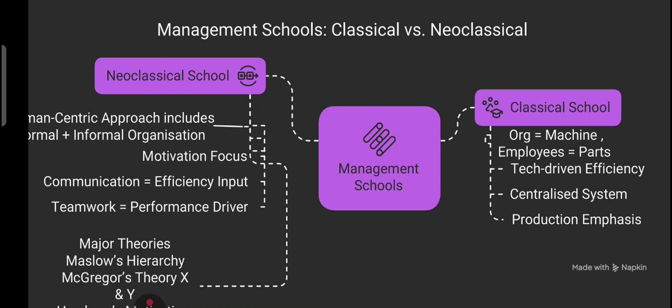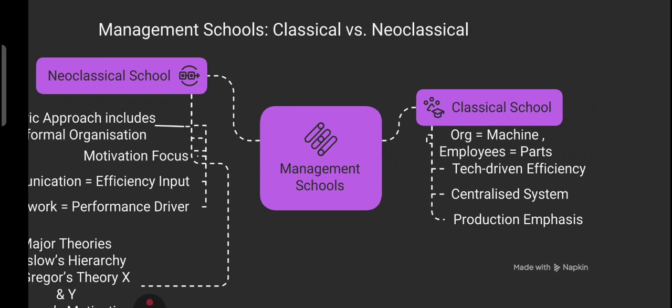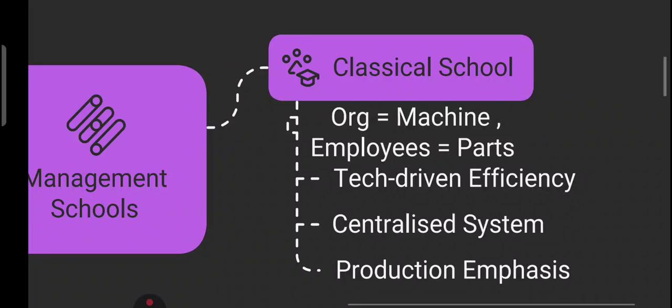Management thought has evolved over time, and it all starts with two foundation schools, classical and neoclassical. First of all, have a look at the classical school on the right-hand side. Imagine an organization as a well-oiled machine. Every employee acts like a cog in the system. So efficiency is driven by structure, control, technology, right?